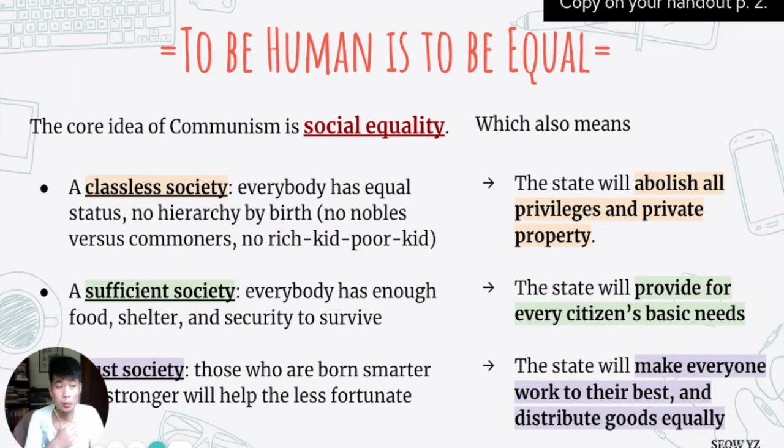It means that if someone is very rich and the society has classes, the state has to eliminate the class by taking away all the rich people's stuff. The state has to provide for its citizens in order for everyone to have shelter. And the state needs to ensure that there's a fair distribution. If people produce more, you take away some and distribute it to people who have less. Already you can see a certain challenge with communism, which is to realize a vision of justice and social equality, you need to intervene and control.